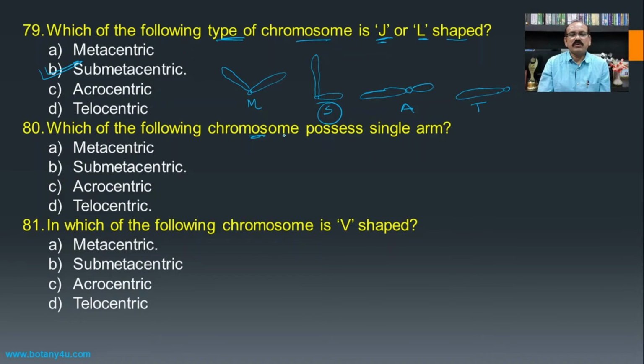Then which of the following chromosomes possess a single arm? Here there are two different arms, here two different arms, here two different arms, and here there is a single arm, as the centromere is present at the tip of the chromosome, and hence the telocentric type of chromosome is the answer for this question. Then which of the following chromosomes is V-shaped? If you see this first one, that is the metacentric, then we find that it is a V-shaped type of chromosome, and hence it is the answer.